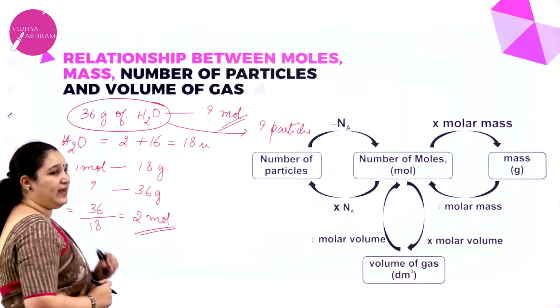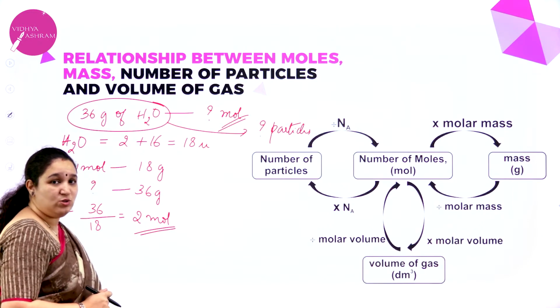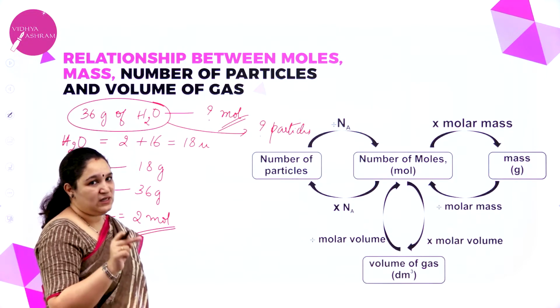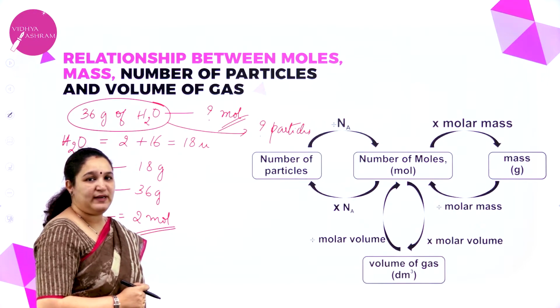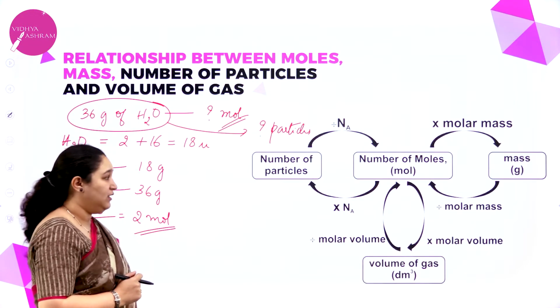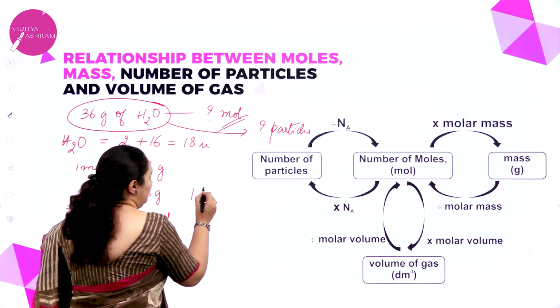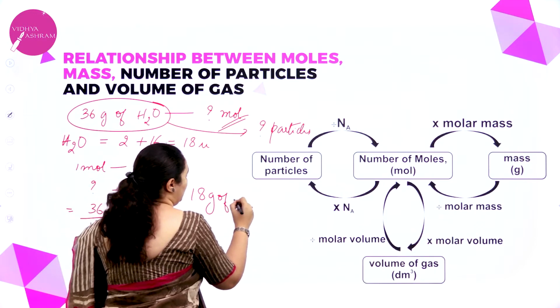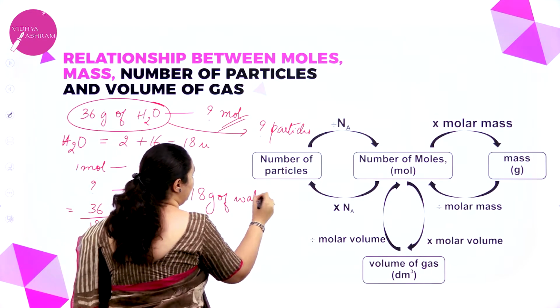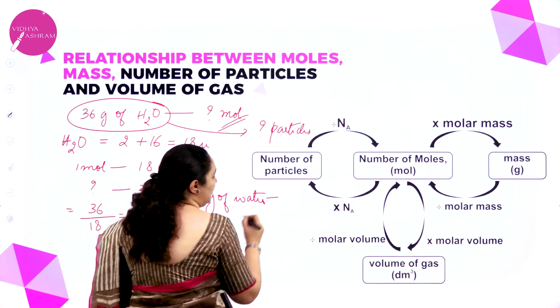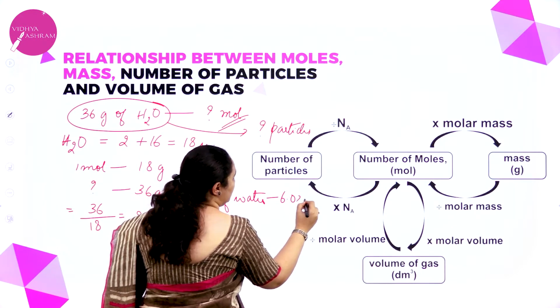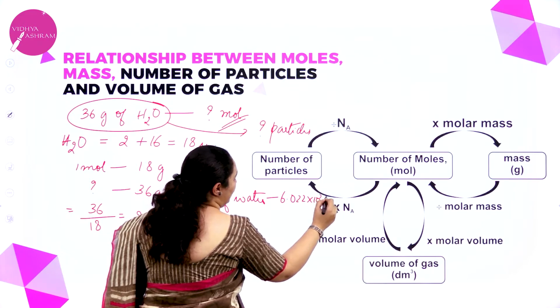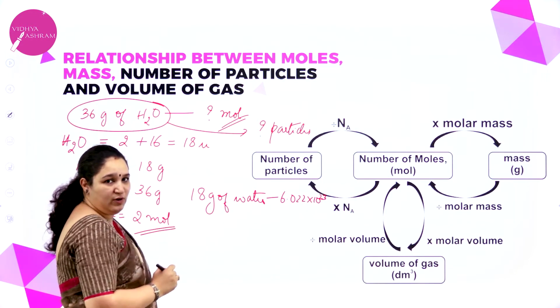Now 1 mole weighs 18 grams. I also know that 1 mole has 6.022 × 10^23 particles, correct? So 18 grams of water, which is nothing but 1 mole of water, contains 6.022 × 10^23 molecules of water.